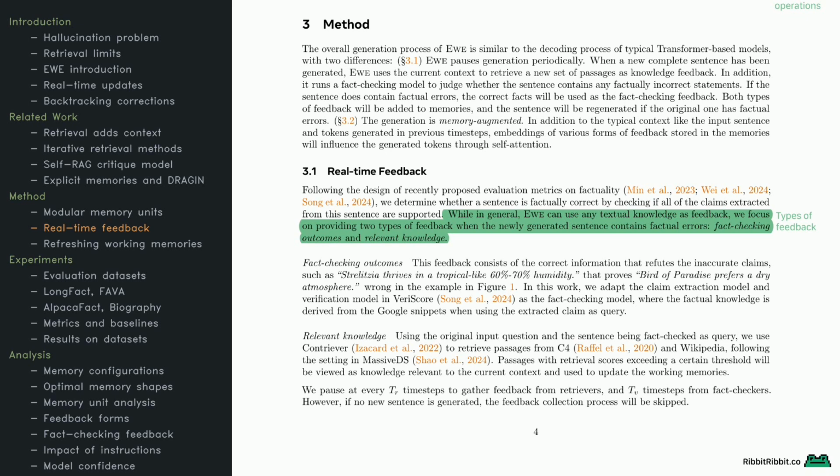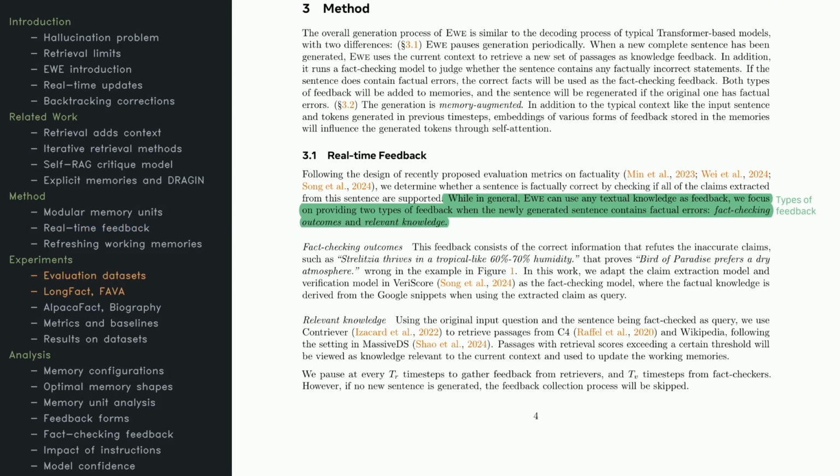In other words, it doesn't just rely on its initial retrieval, it keeps an eye on whether each sentence is correct. It checks facts by comparing them to trusted sources, maybe verified snippets, or a specialized verification model. For instance, if the system mistakenly says a tropical plant likes dry conditions, it immediately fetches the correct information and corrects itself. EWE periodically pauses to gather feedback, both from its retriever and fact-checker, then refreshes its memory. That iterative approach is what leads to more reliable long-form responses.